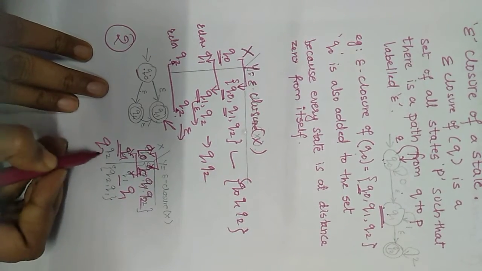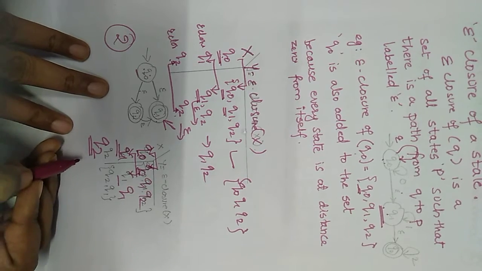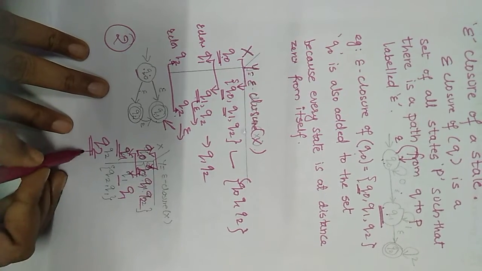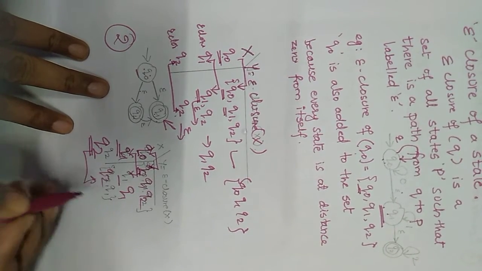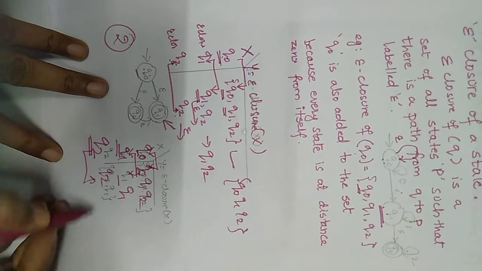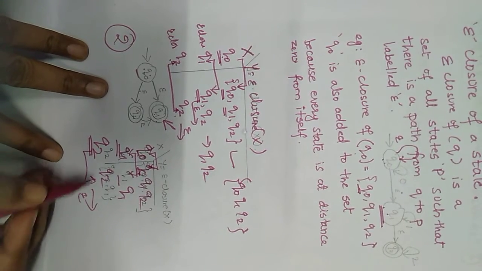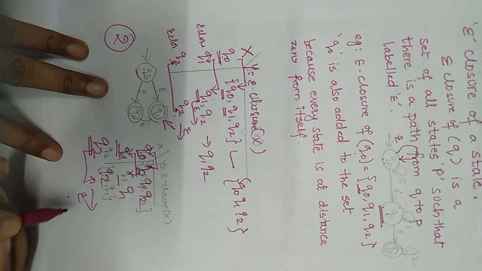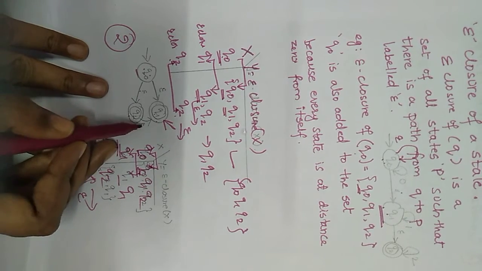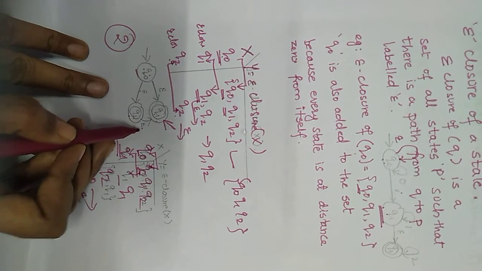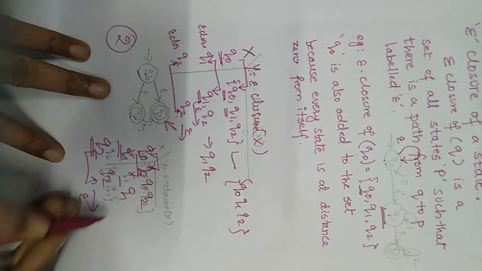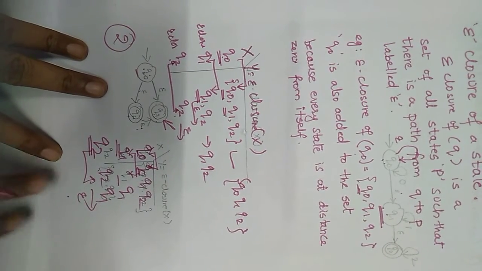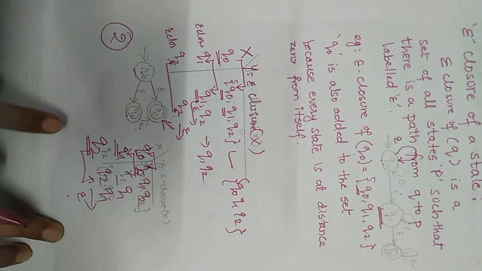Now suppose we want to find the epsilon closure of Q2. How will we find it out? As a rule, first of all Q2 will be included in the epsilon closure. Next, we have to find out from Q2 on epsilon what the reachable states are. From Q2, the reachable state on epsilon is Q1, so this will be added. So this is how we will find the epsilon closure of any state.